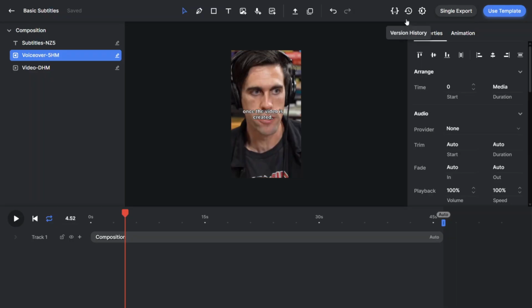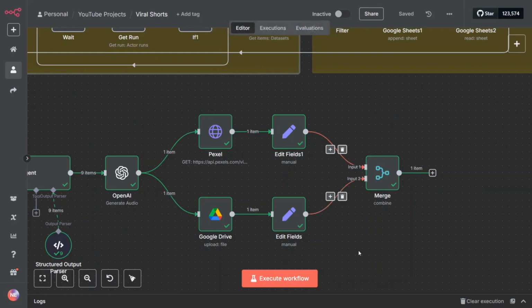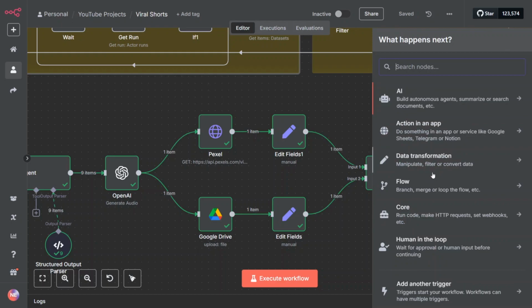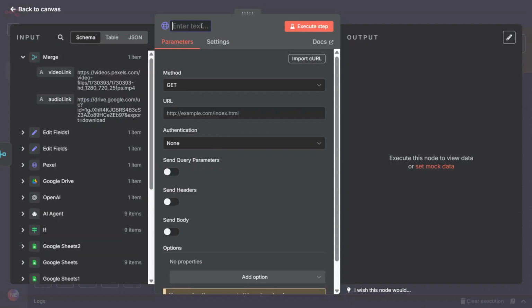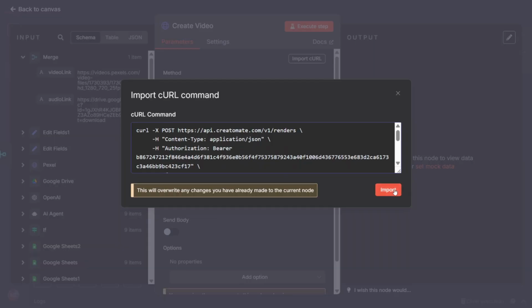The next thing we have to do is grab the code that will enable us to connect n8n and Creatomate. So click on use template, click on API integration, grab it by clicking on copy to clipboard. So just like that, we'll copy that, and let's head over to n8n. Inside n8n, add the HTTP node and rename it to create video. Click import curl, paste the text which you got from Creatomate and click import.